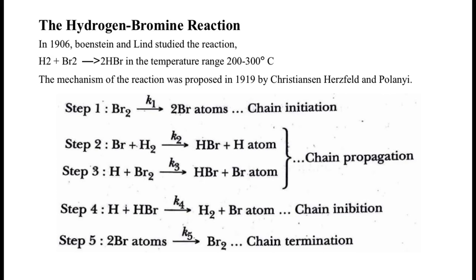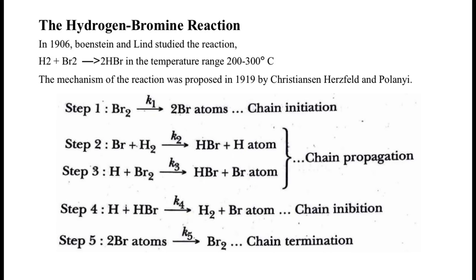Next step, one of the bromine atoms which is formed in step 1 reacts with the other reactant, that is the hydrogen molecule, resulting in the formation of hydrogen bromide and a hydrogen atom. This hydrogen atom in turn behaves as a reactive intermediate and will react with another bromine molecule, which is also a reactant, resulting in the formation of hydrogen bromide and a bromine atom.